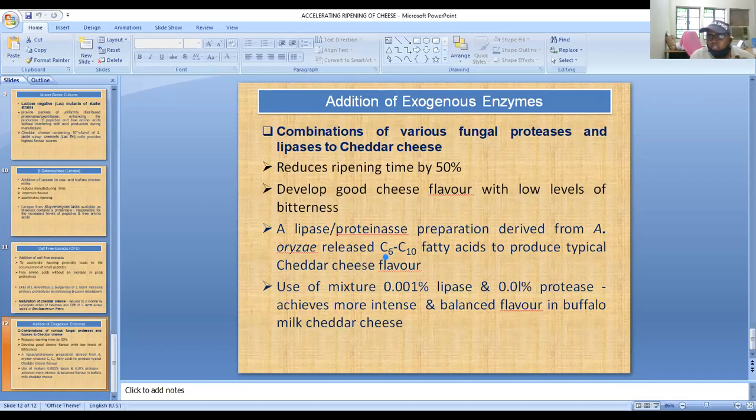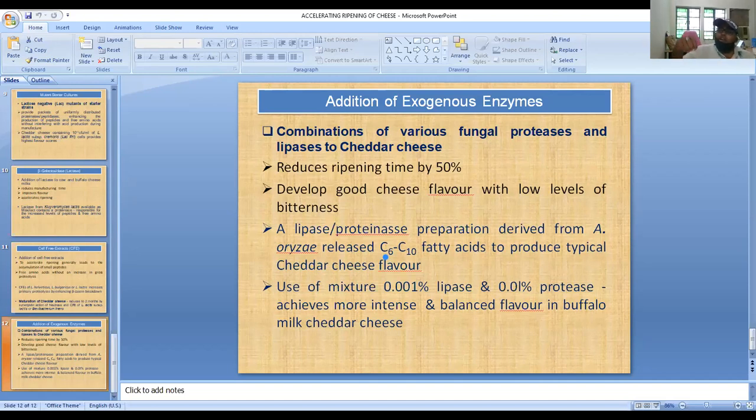Few workers, a few scientists in the area of cheese, have suggested that when we add goat milk along with microencapsulated enzymes, there is a synergistic effect on flavor development. One reason is that buffalo milk has poor retention of moisture, but when we add goat milk, the moisture retention in the curd can be increased.